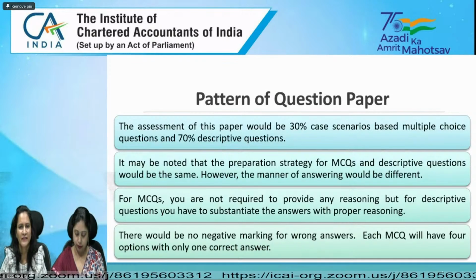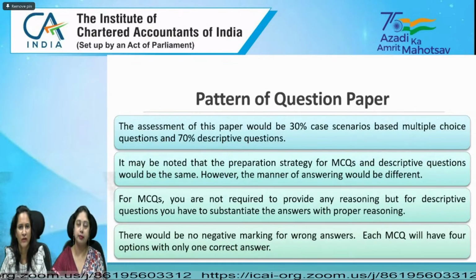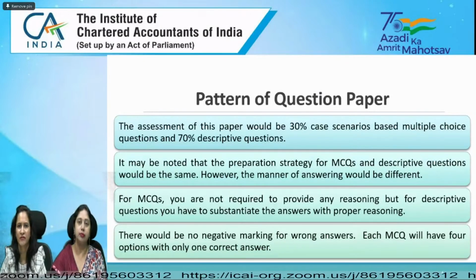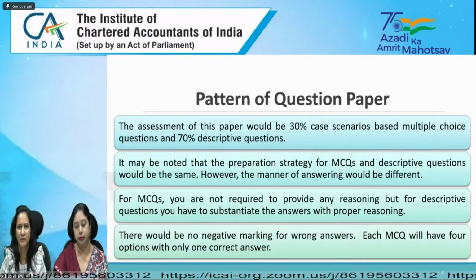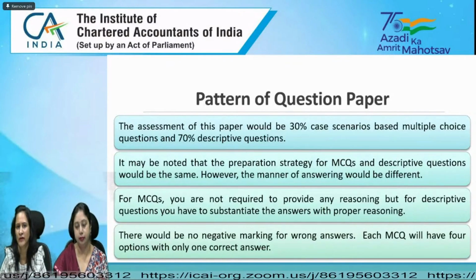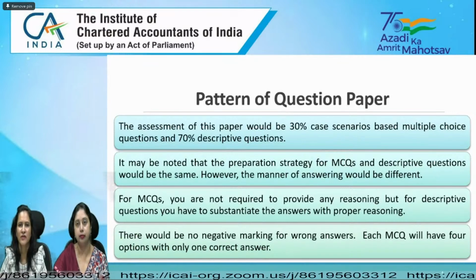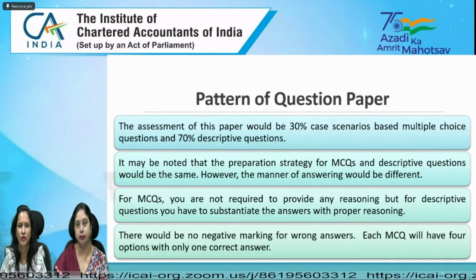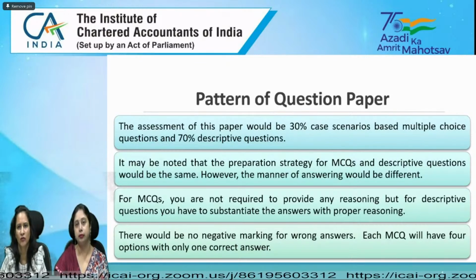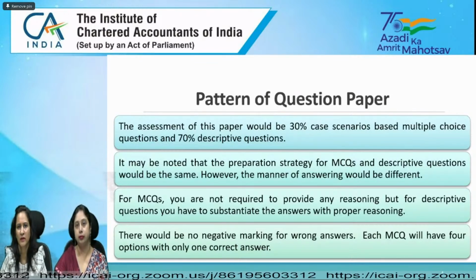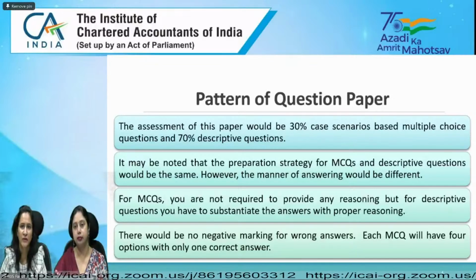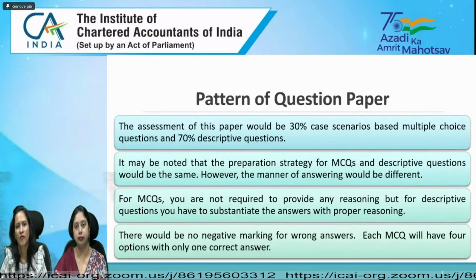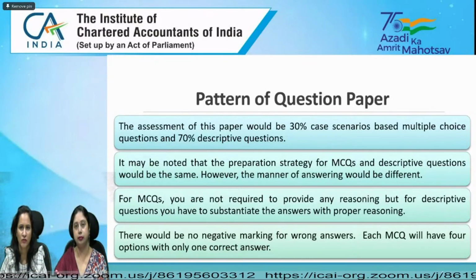So for each and every item, whether you are including it or not, whatever treatment you are giving to that item, you have to give the reason for that. Even in some cases, when no treatment is required for a particular item, you just have to ignore it. You need not add it or subtract it from the values given in the question, but you have to mention the reason why you are not considering that particular adjustment.